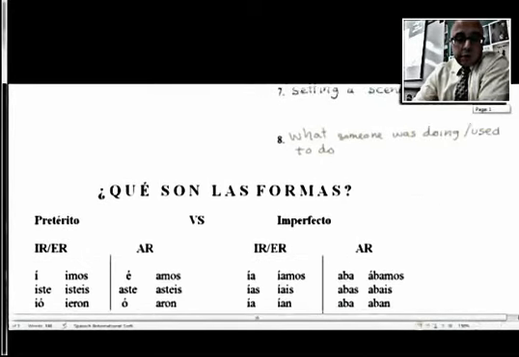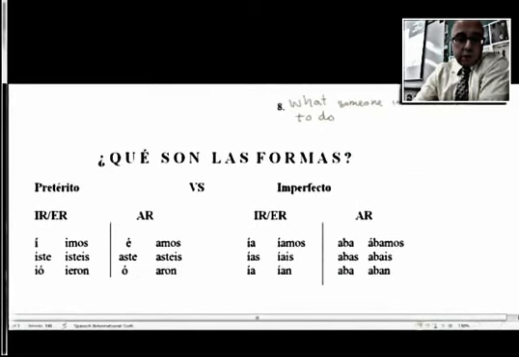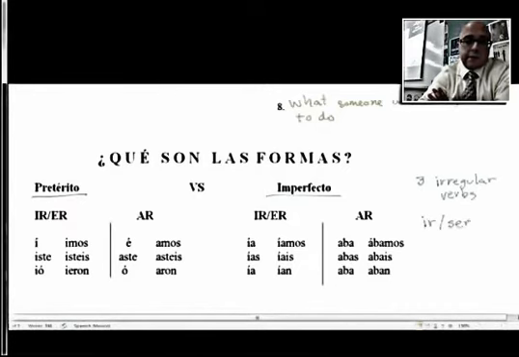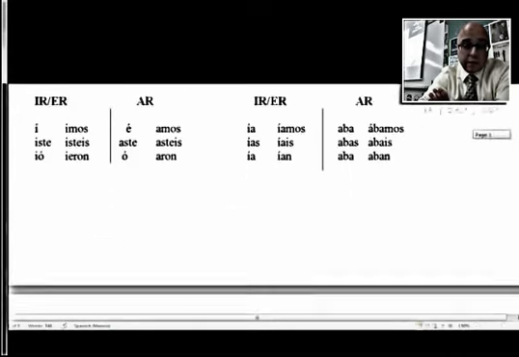Now when we scroll down, this is a review. These are the endings for our conjugations for preterite and imperfect. Now keep in mind that there are only 3 irregular verbs in the imperfect, and I'm jotting them off to the side. There's ir, there's ser, and there's ver. As far as the irregular preterite verbs, we'll have to be reviewing those constantly throughout this unit.